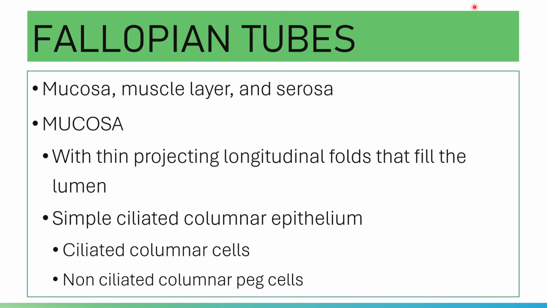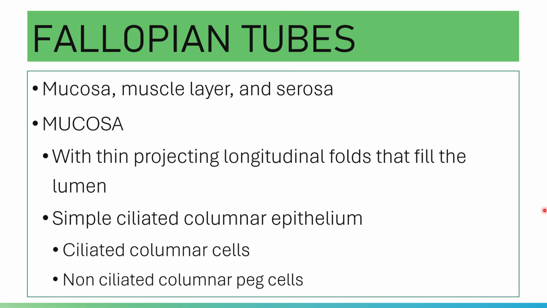The walls of your fallopian tube show three layers from the inside to outward: the mucosa, a muscle layer, and a serosa. The mucosa consists of thin longitudinal folds that fill the lumen. These folds are more numerous in the ampulla portion of the fallopian tube.